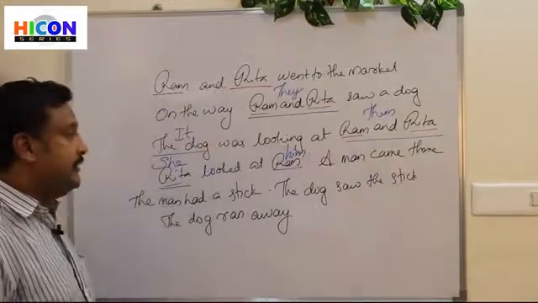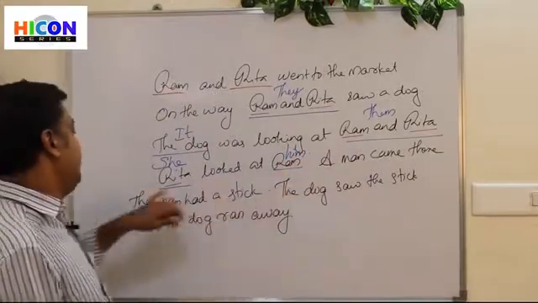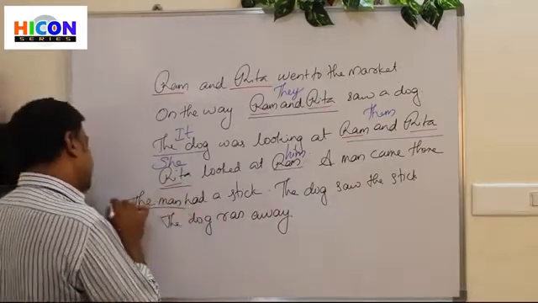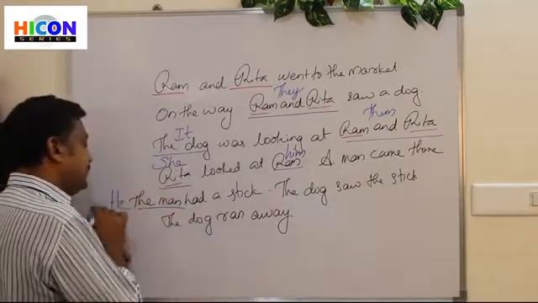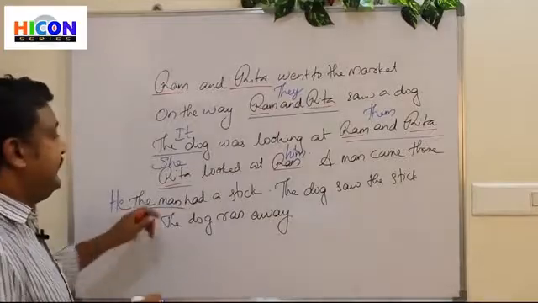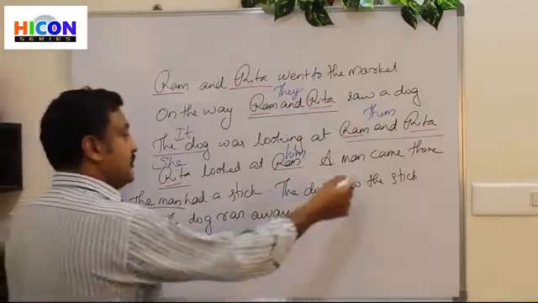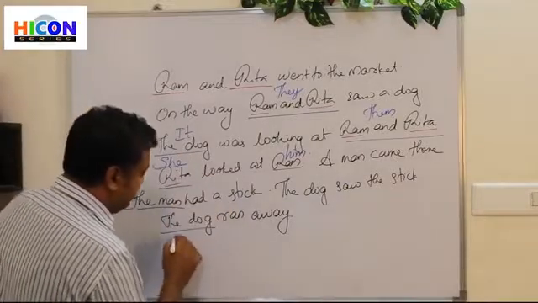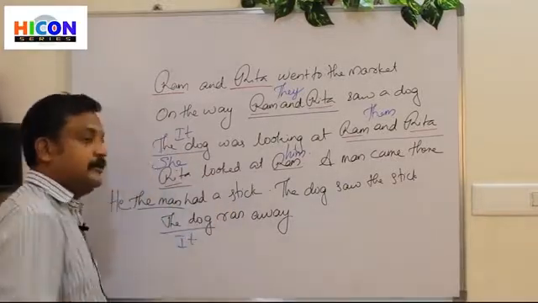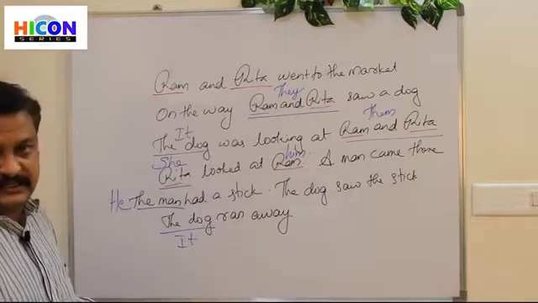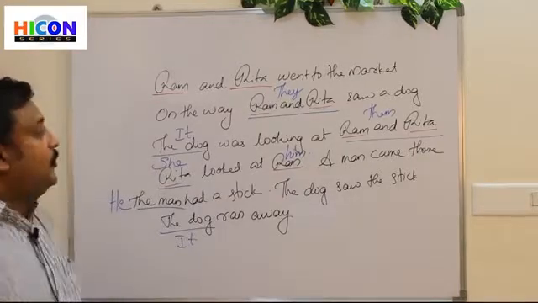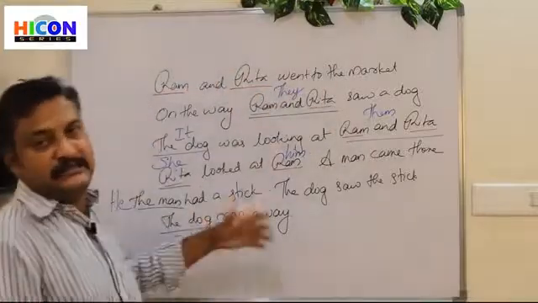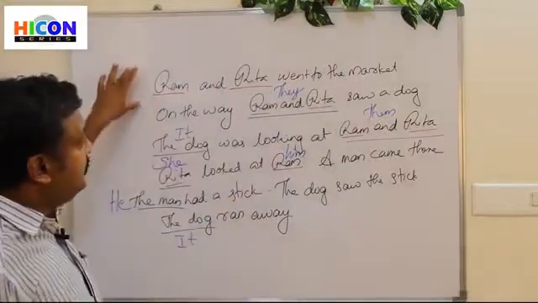She looked at him. A man came there. Instead of the man, we can write he. He had a stick. The dog saw the stick. The dog ran away. Again, instead of a dog, we can write it. Isn't it? So, when we read the passage with these changed words, then it becomes: